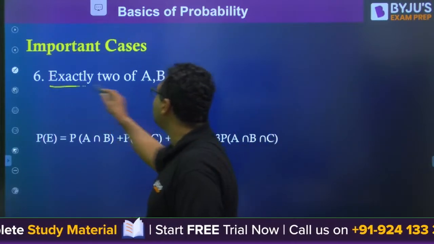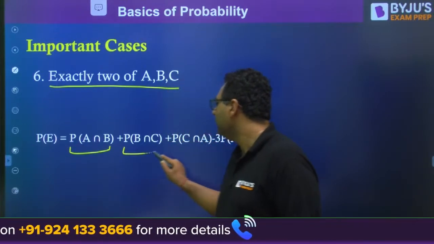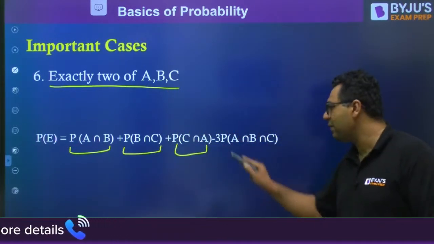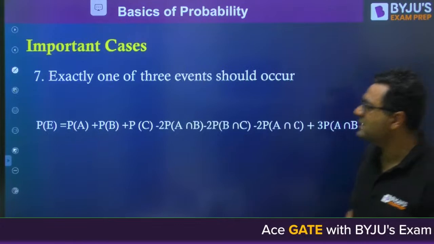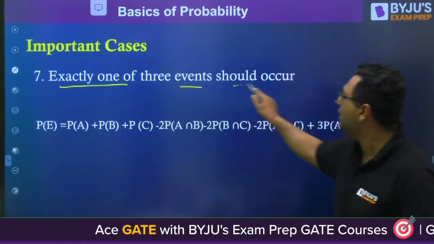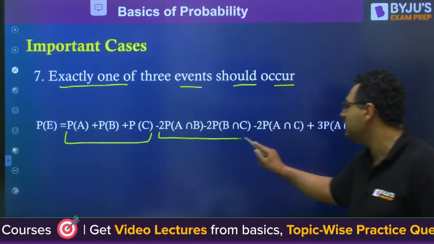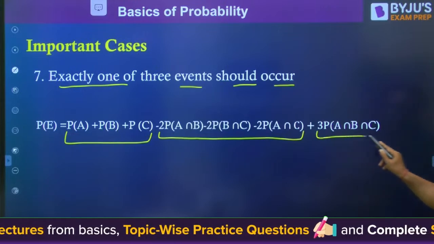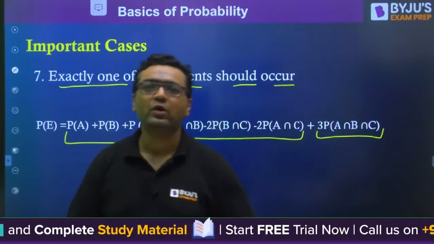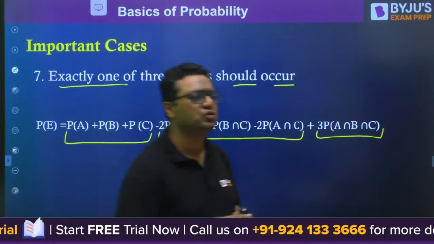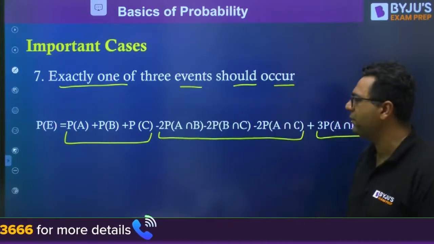If you want exactly 2 of A, B and C, then the formula is P(A intersection B) plus P(B intersection C) plus P(C intersection A), minus 3 times P(A intersection B intersection C). Similarly, the 7th case is exactly 1 of 3 events should occur: probability of A, B, C you add, minus 2 times the intersections you subtract, and then 3 times the triple intersection you add. So these are the 7 cases which, if you remember the formulas, will let you solve at least 40% of the questions from previous years very easily.